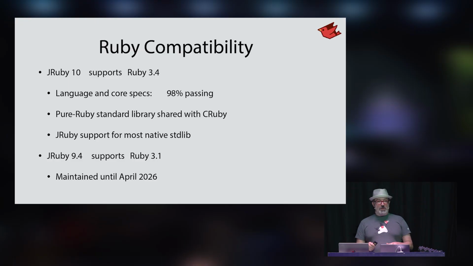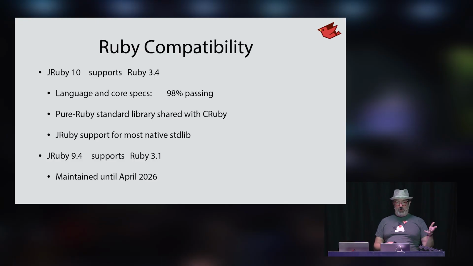So, I mentioned Ruby compatibility. JRuby 10 supports Ruby 3.4. We're very excited to be essentially caught up with compatibility now. It's allowed us to work on other cool projects and cool optimizations for JRuby.